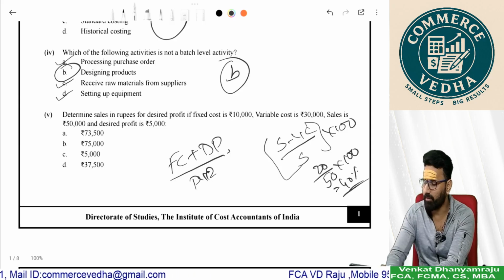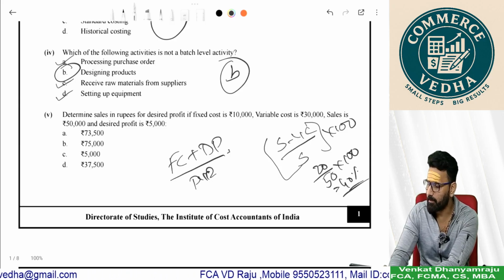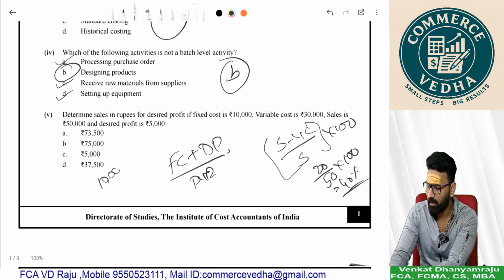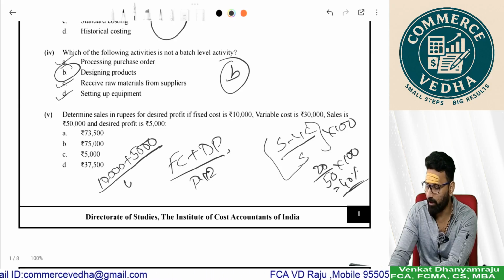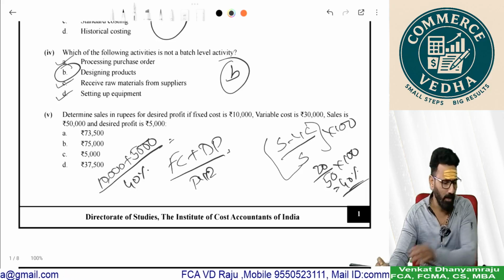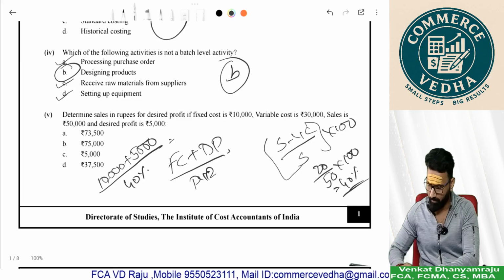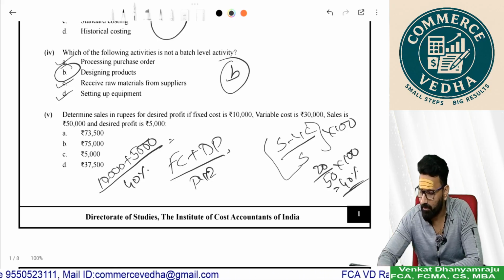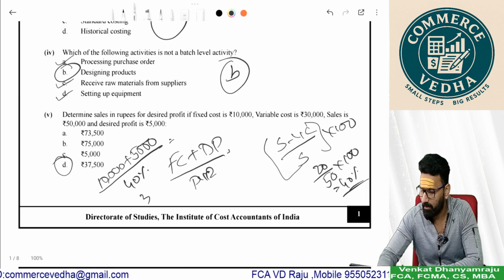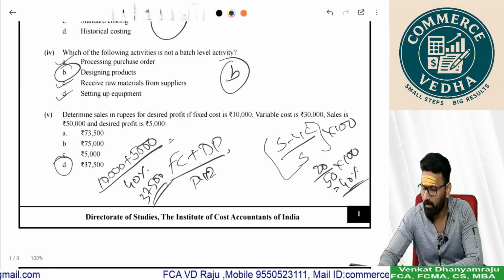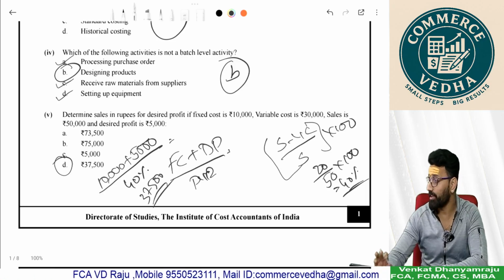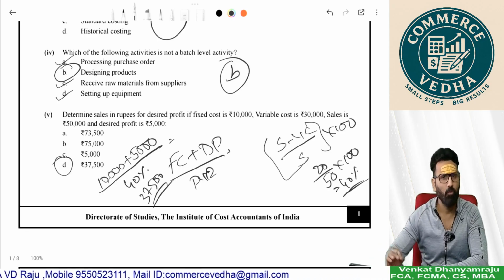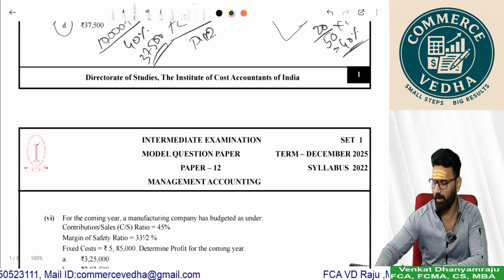At a 40% PVR, fixed cost is 10,000. Desired profit is 5,000. So 15,000 by 40% is 37,500, option D for the fifth question. So very simple question. Go ahead.